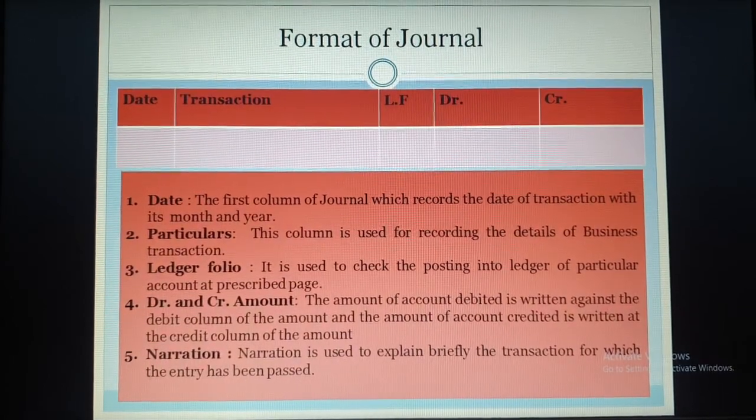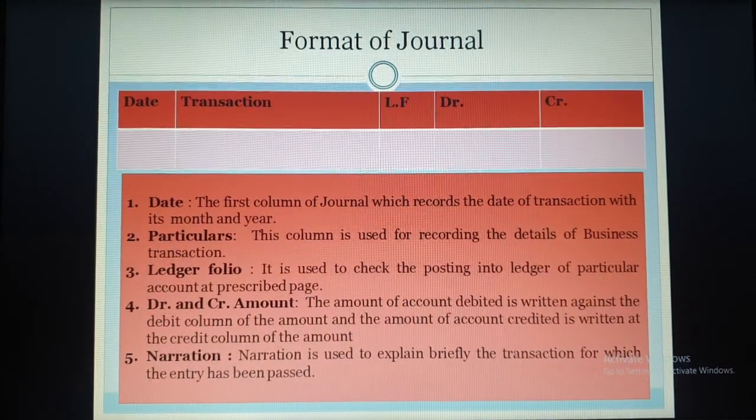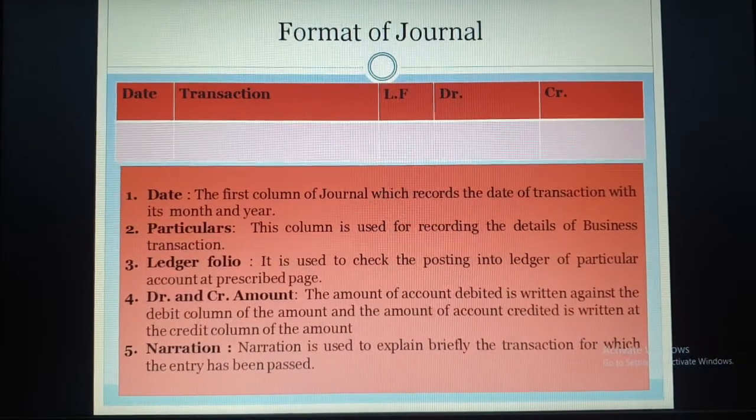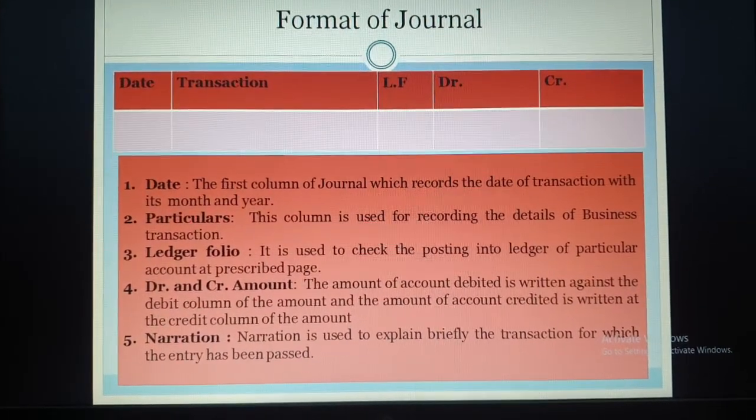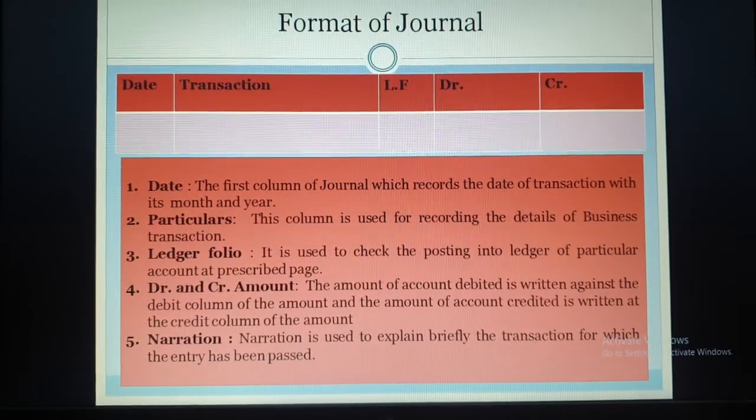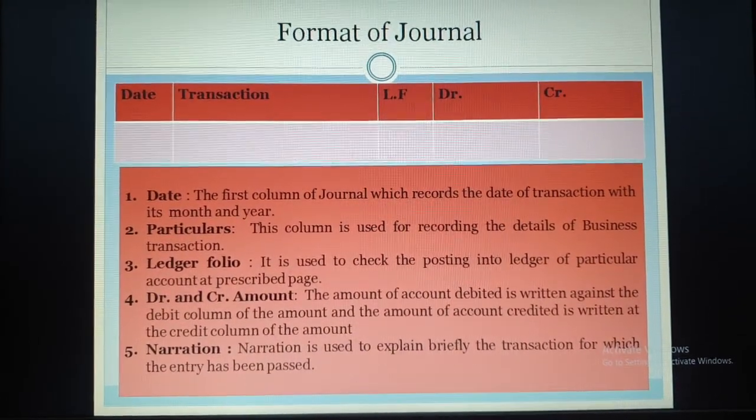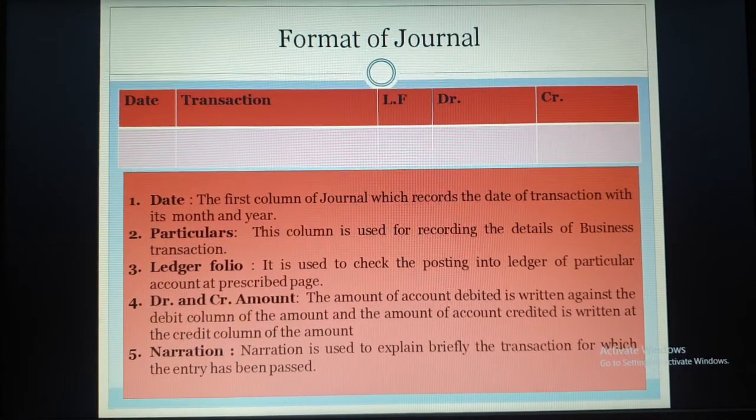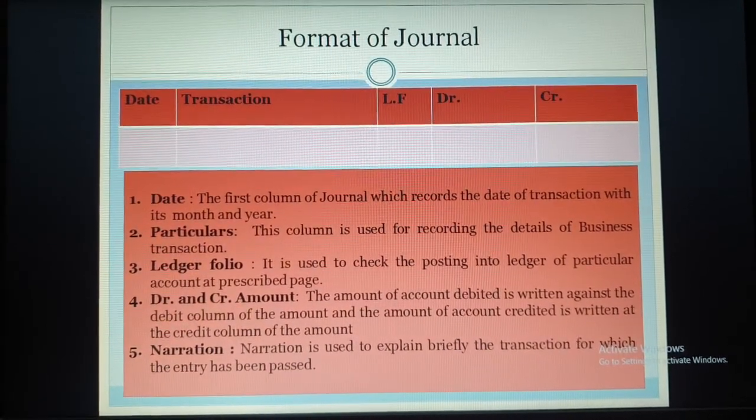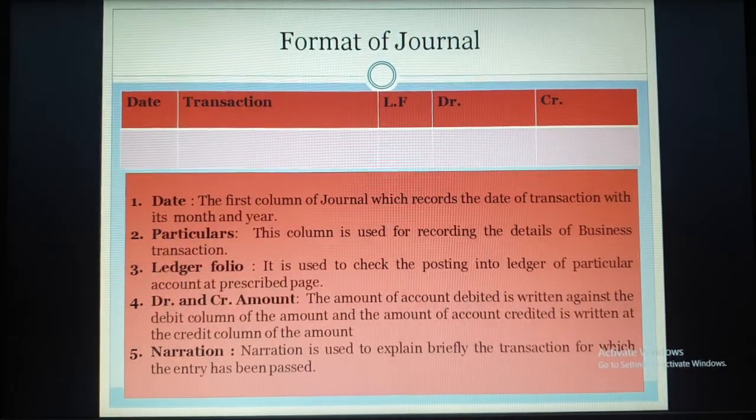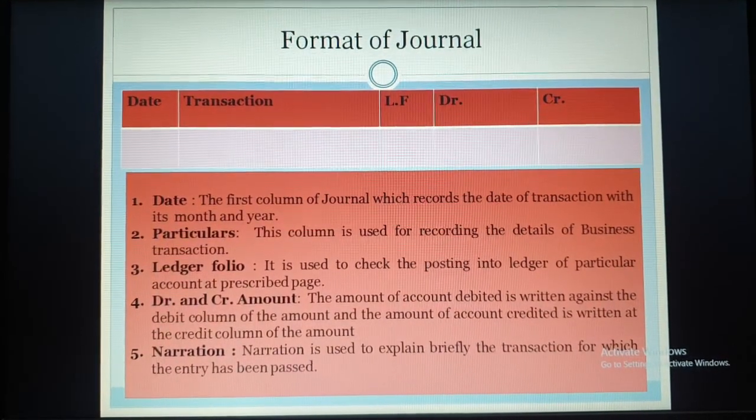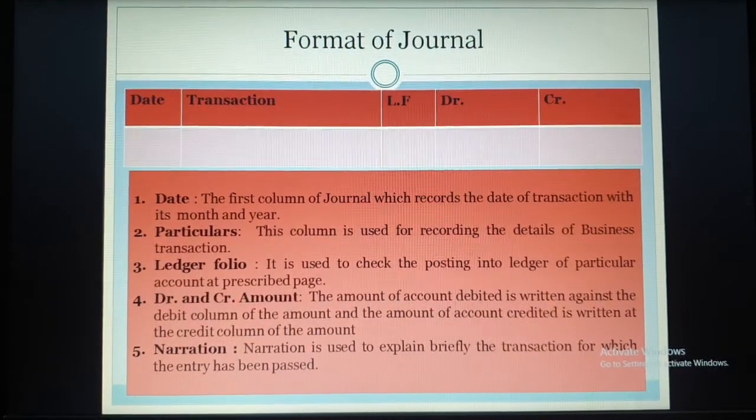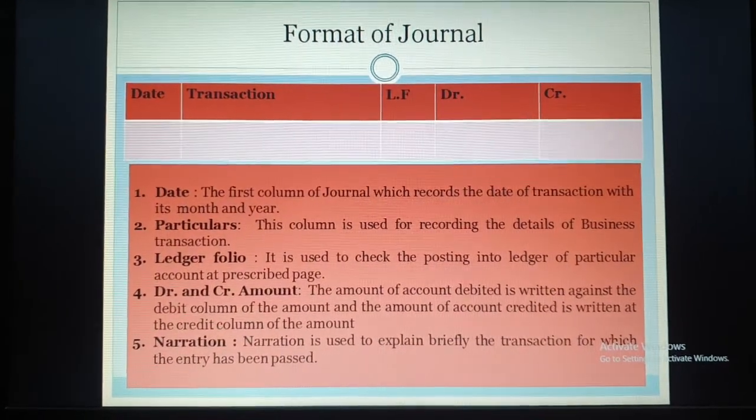Suppose a furniture account is given there and the page number of the ledger folio is 10. So on the 10th page you will find the ledger of furniture. Then debit and credit amount. The amount of the account debited is written in the debit column, and the amount of the account credited is written in the credit column. So the debit will be recorded in the debit column and credit will be recorded in the credit column.